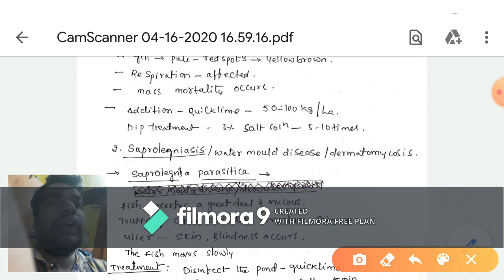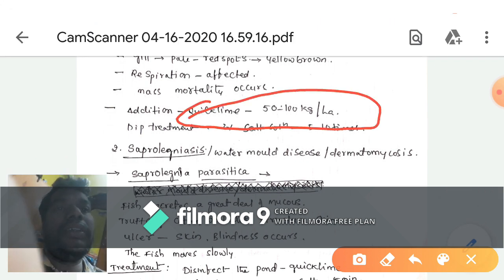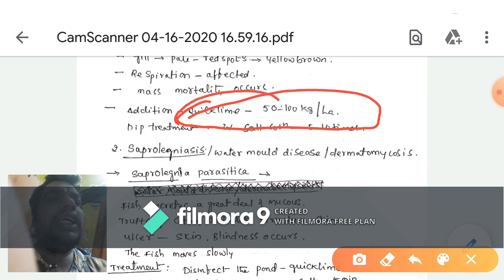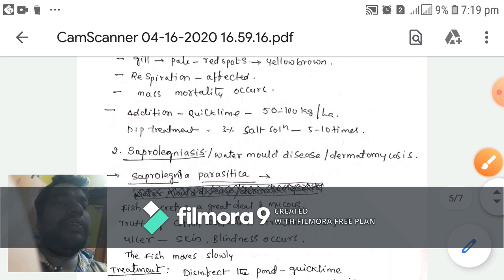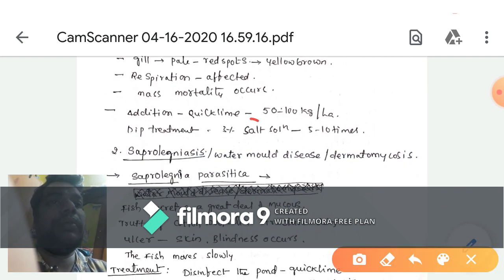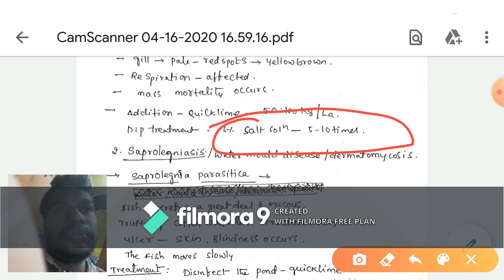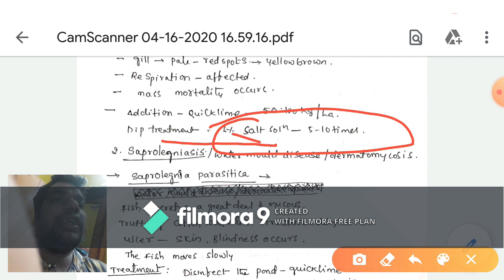Here we have to treat the pond with quicklime, 50 to 100 kg per hectare. Another method of treatment for this type of disease is to prepare a 3% salt solution. The fishes are dipped in this solution for 5 to 10 minutes.